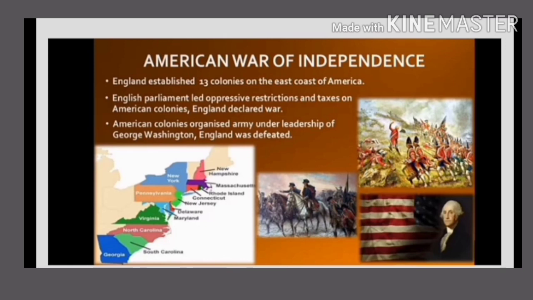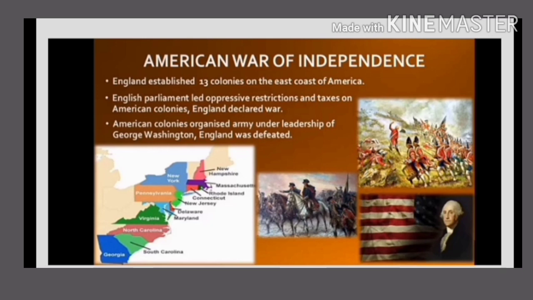So students, with the background of revolutionary development in Europe, it is equally important to think about the American War of Independence. With the discovery of America, the European countries turned their attention towards this continent. The imperialist European countries took control of the different regions of America and established their colonies. Imperialist means the policy of extending the rule or the authority of an empire or nation over a foreign country. And colonies means a group of people of one nationality living in a foreign place.